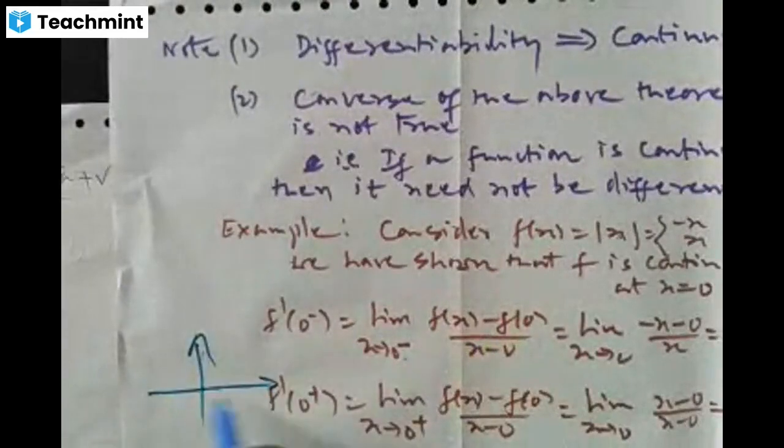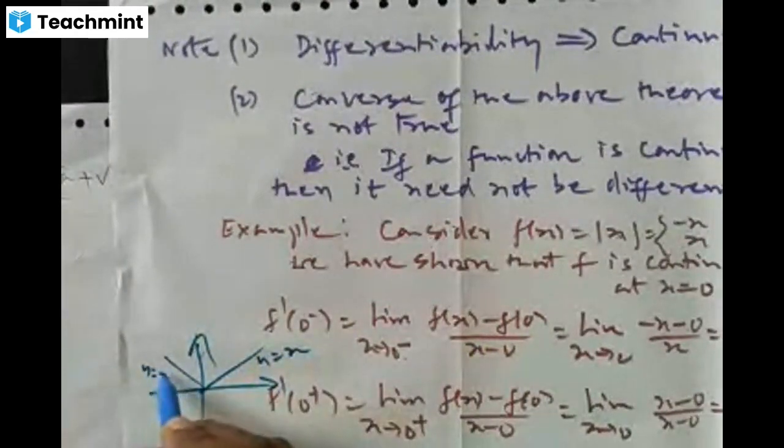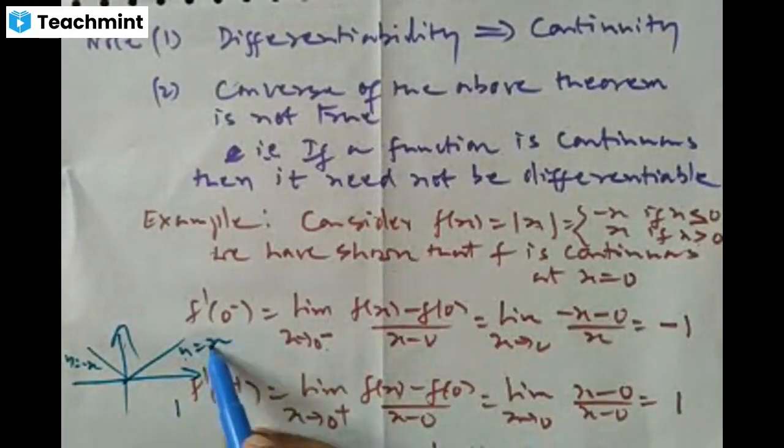See the graph of the modulus function. This is the graph of the modulus function, right? So this is y equal to x, and this is y equal to minus x. Just observe here, what is the slope of this line? y is equal to mx plus 0, m means 1. Here, what is the slope of this line?